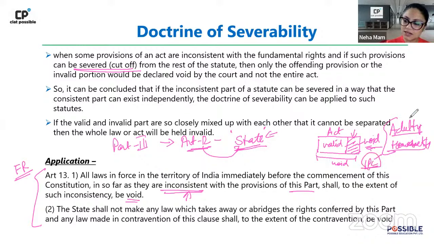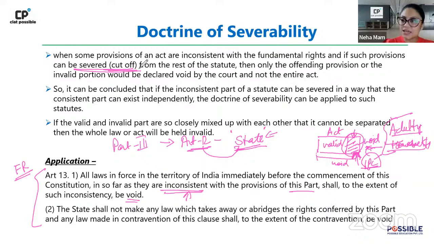तो अब ये जो सेक्शन था अडल्ट्री का, ये जो सेक्शन था होमोसेक्सुअलिटी का, ये जब हमने बोला कि ये void है, did it mean that the entire IPC was declared void? But only the offending part, good Akshat, good Tanvi, only the offending part was declared void, right? So since only the offending part was declared void, what are we doing? We are cutting off, we are severing, because जब हमने adultery हटा भी दिया IPC से, it does not mean that IPC lost its significance. On the other hand, there could be a case wherein the moment you cut off the offending part, the entire law stops making sense. Right?